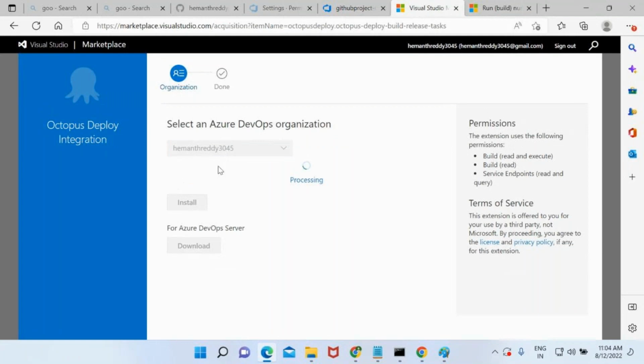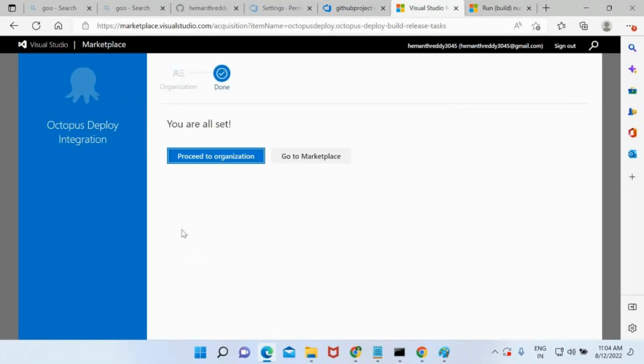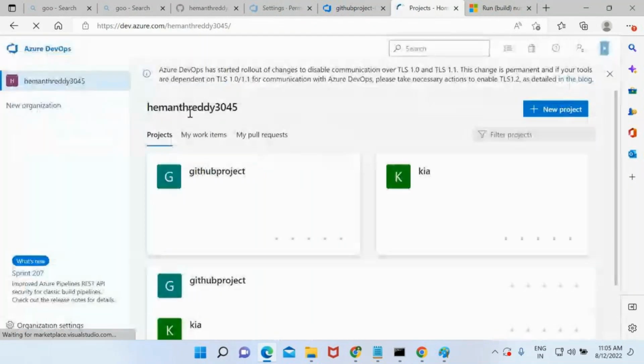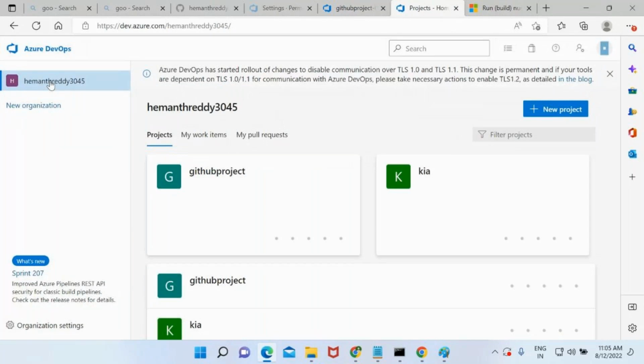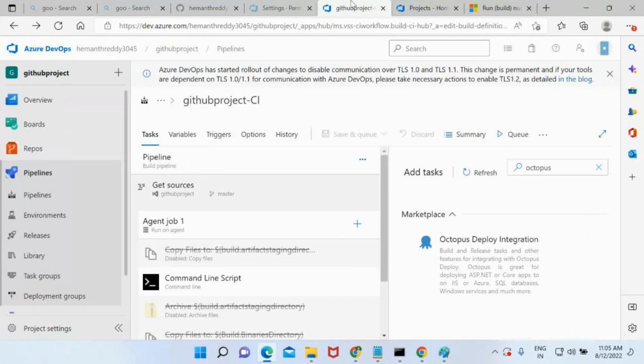Okay, and down below you can see Azure DevOps Server. That is if you are maintaining the Azure DevOps server itself, then you need to take care of that. That's a different one. As of now, we are doing it only for the cloud. See, proceed to the organization. In this organization level, I have installed which step? Octopus. Now come back to the pipeline.